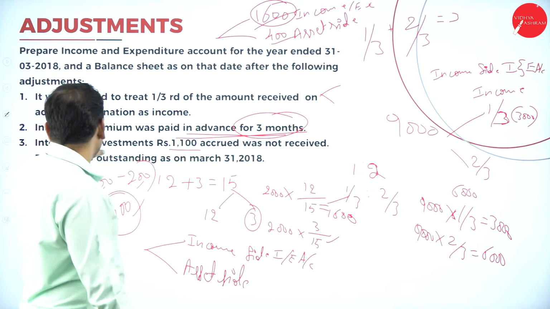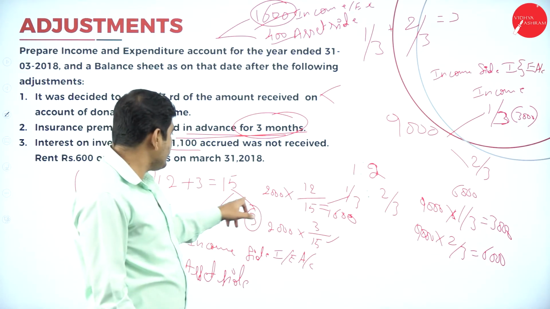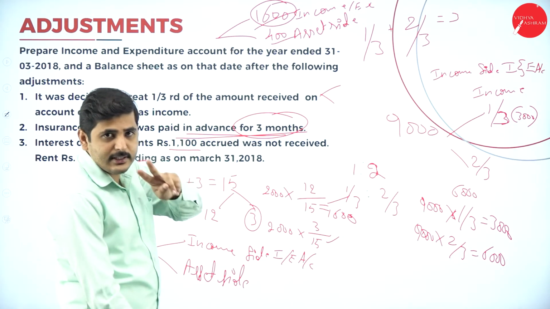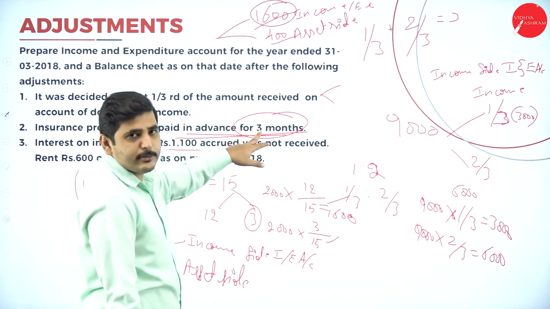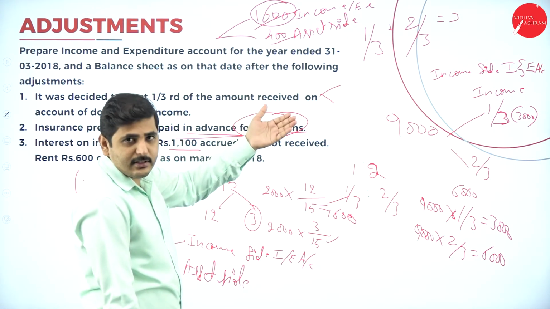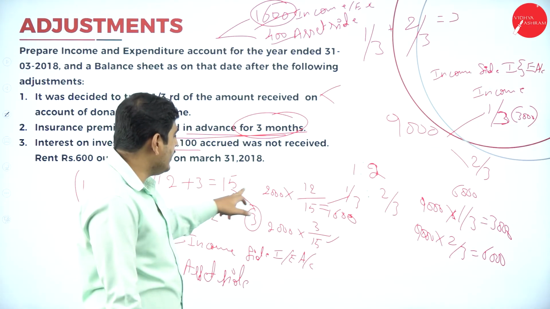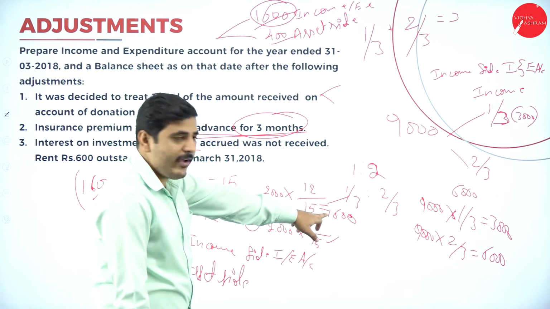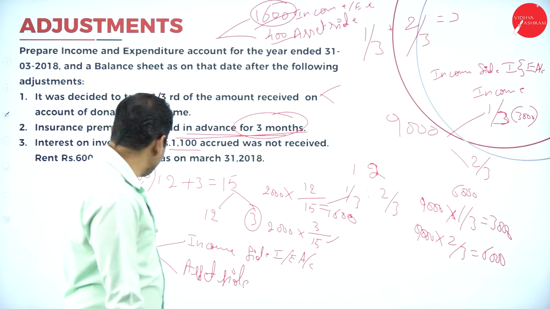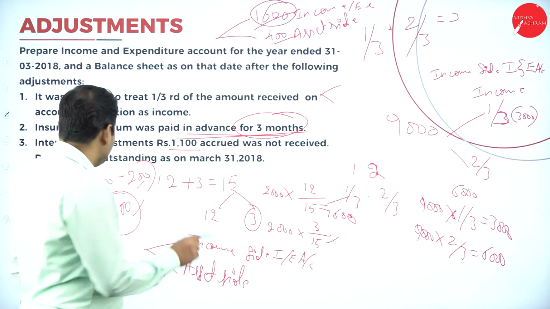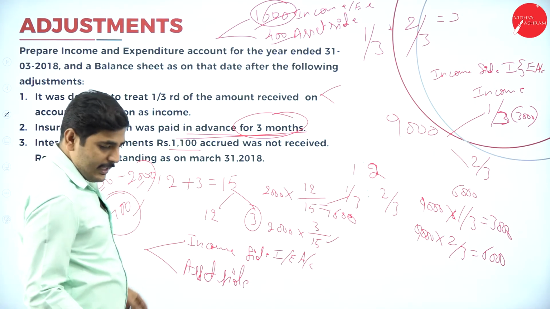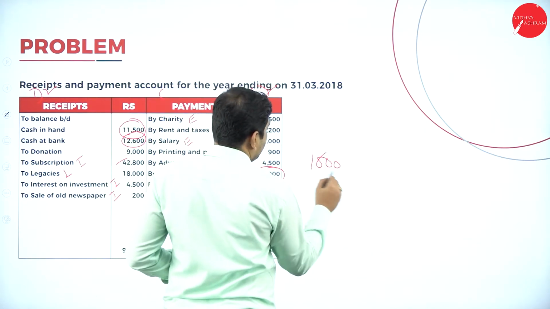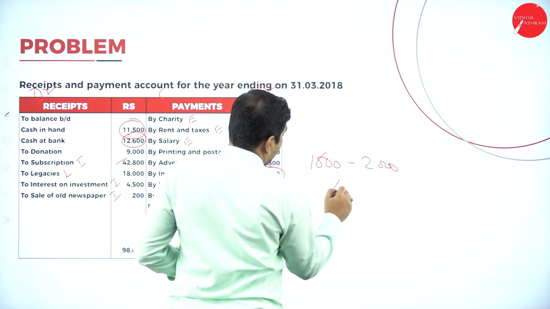Second one, insurance premium was paid in advance. Paid in advance means what? For 15 months we have paid, but actually we need only 12 months, since in a year there are 12 months. We have paid 3 months extra. 12 months actually needed: 2000 into 12 by 15. Actually we had to pay 1600, so 400 rupees we have paid extra. 2000 minus 1600 is 400.